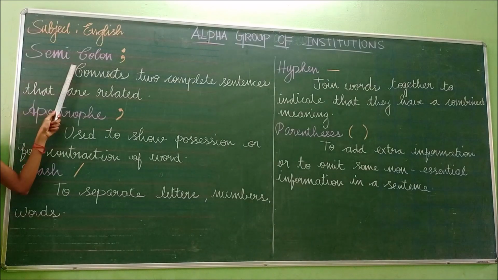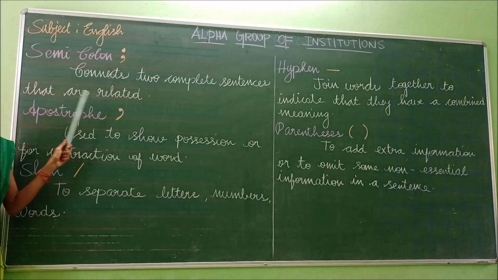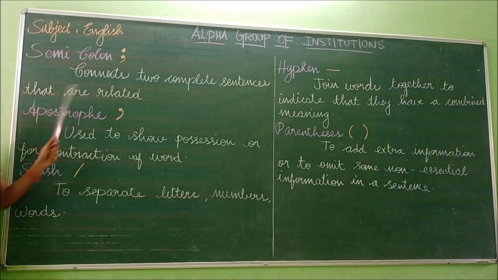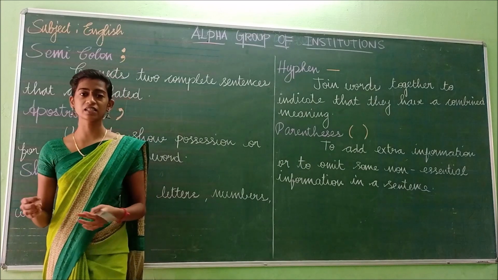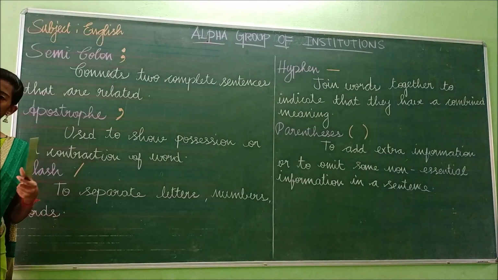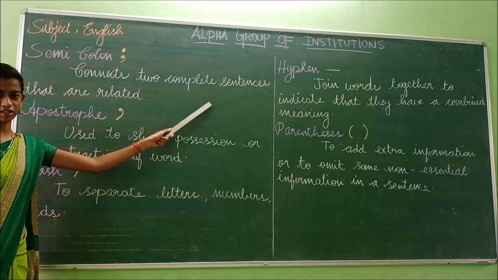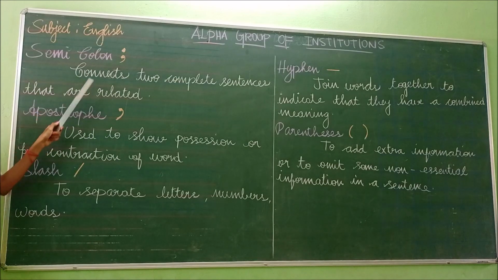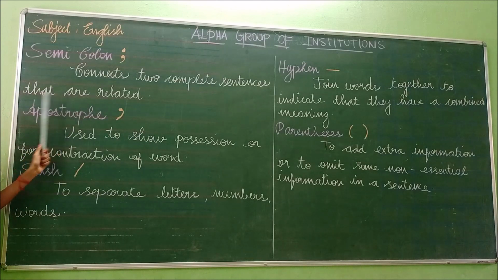Now let us see the usage of the semicolon in a sentence. It connects 2 complete sentences that are related. So the semicolon is nothing but a way of combining 2 sentences. There will be 2 sentences which are related to one another, and their meaning will be similar. The sentences have a complete sense. In that case, we have to use this semicolon. So the semicolon connects complete sentences that are related to one another.